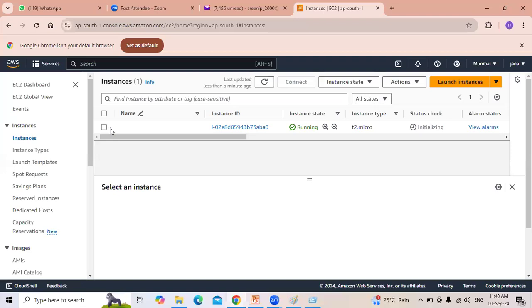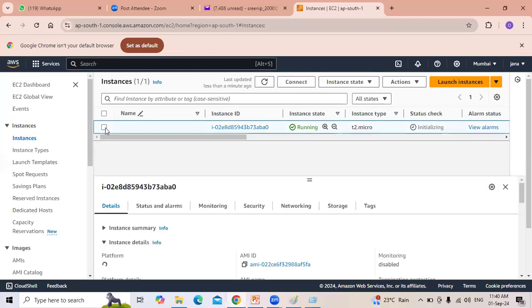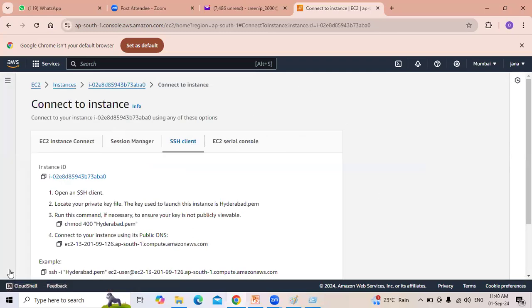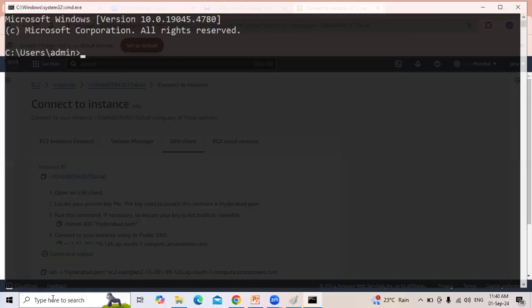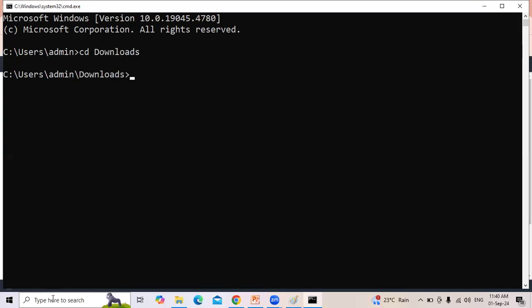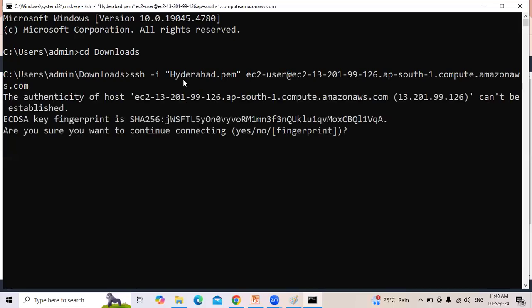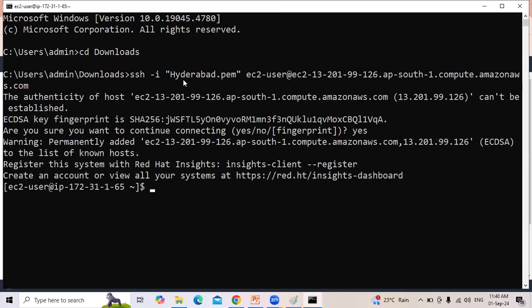Now, how do you connect? Click on the checkbox, click on connect, copy this SSH command, go to Windows, Microsoft family, command prompt, go to the downloads folder, and paste that command here. You got connected to the Linux server.